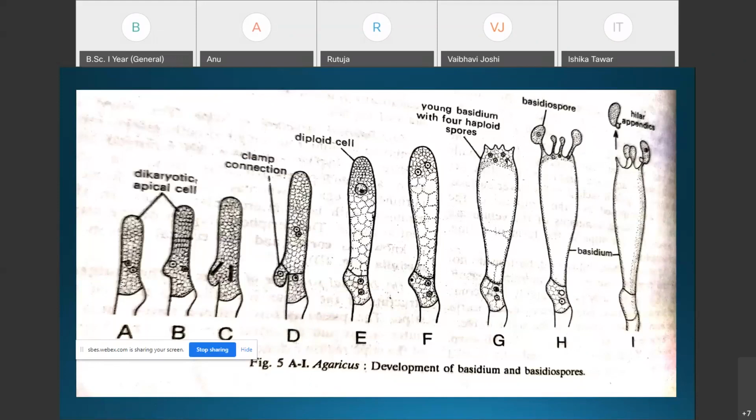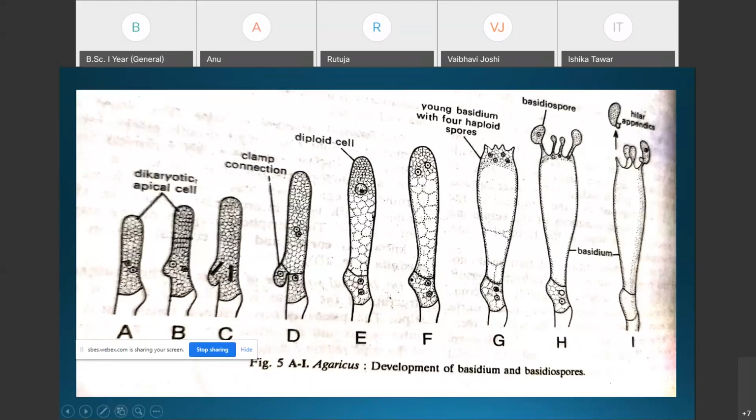Remember that the diploid nucleus in the young basidium undergoes meiosis division, and there is a formation of four haploid nuclei. Out of these four haploid nuclei in the young basidium, two are positively strained, and the remaining two nuclei are negatively strained. Then at the distal end of the basidium, four peg-like outgrowths are formed.